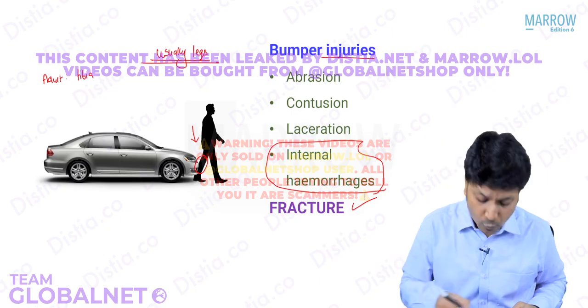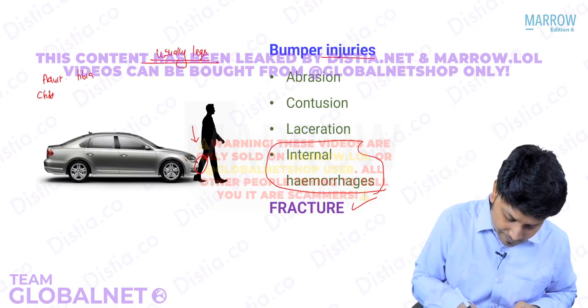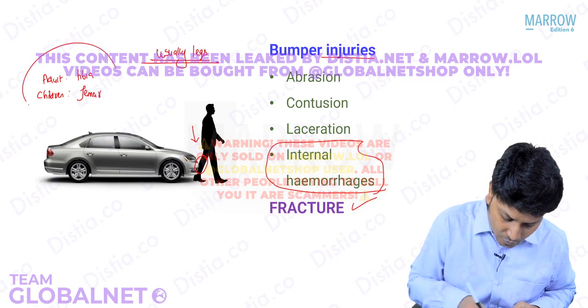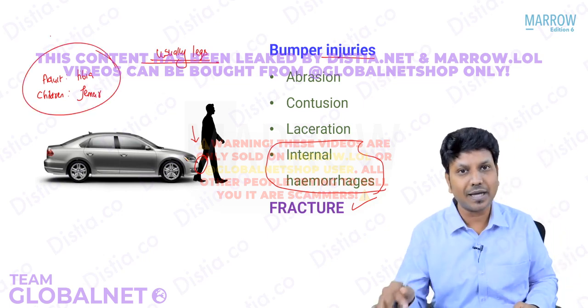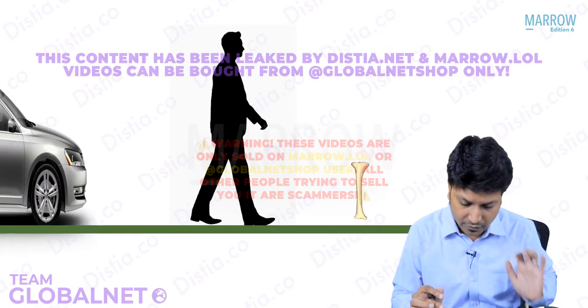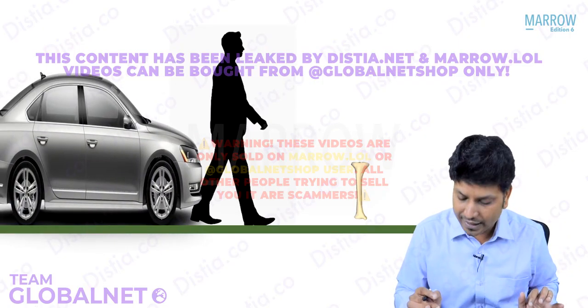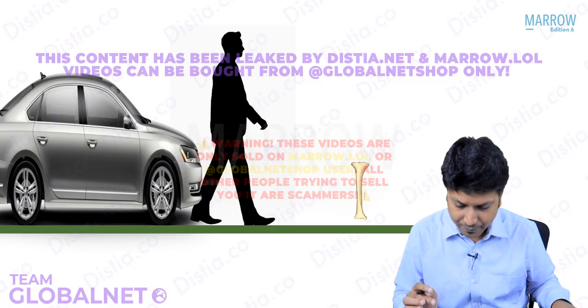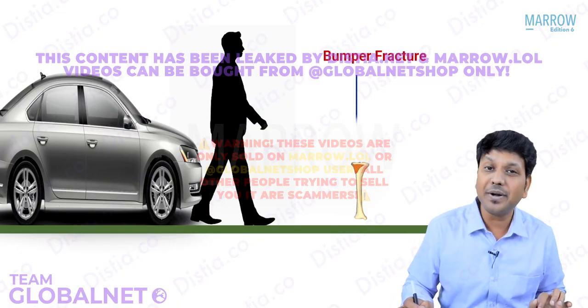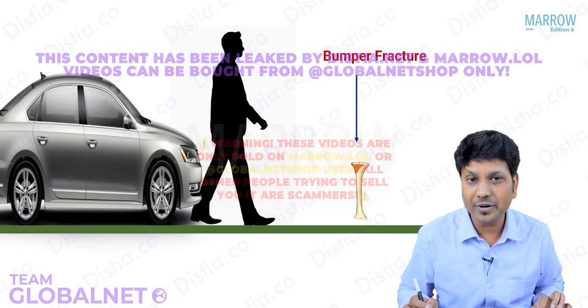If it is children, you may find the fracture in the femur, right? So it all depends on the height of the victim and the height of the pedestrian. You can see that this is the impact with the vehicle bumper. You can see there is a fracture in the tibia, and this fracture is called bumper fracture.